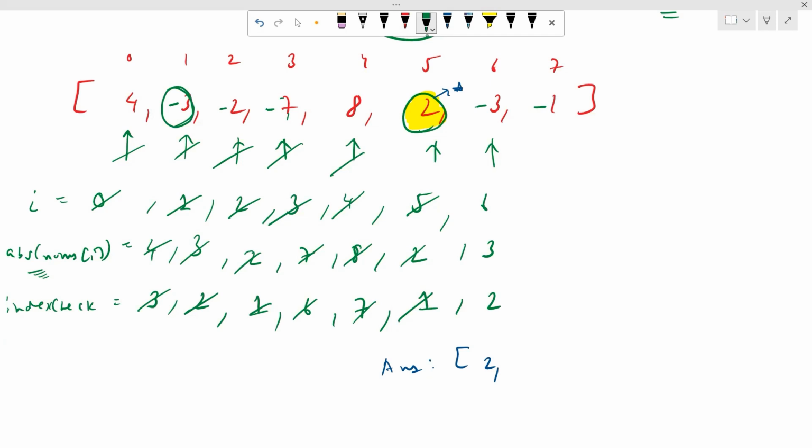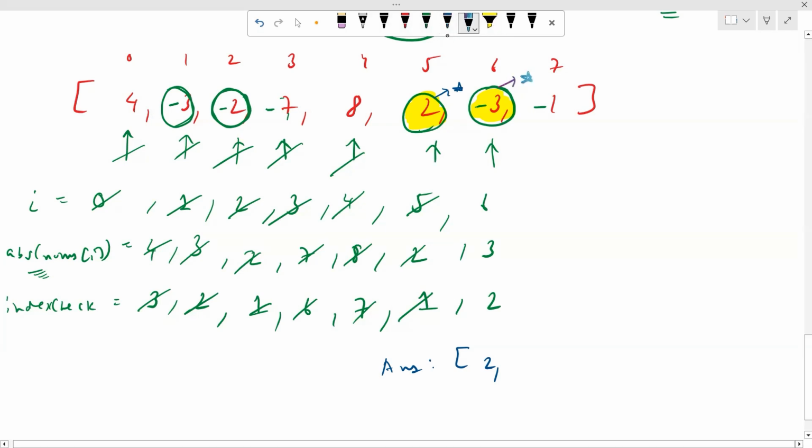As we can see, there is already a minus sign over there. This means this 3 is a duplicate number, because we already encountered a minus sign over there, right? Now we'll directly add 3 to our answer.